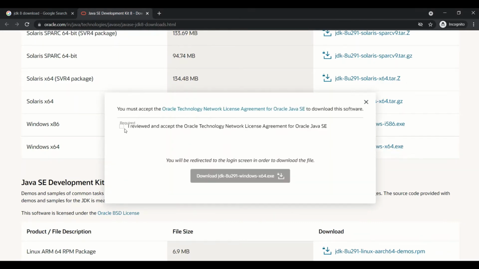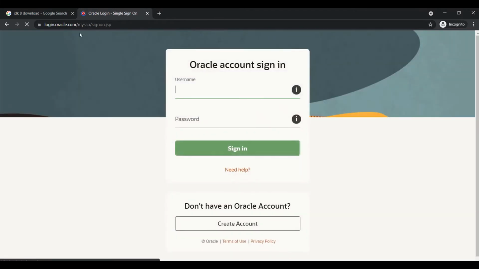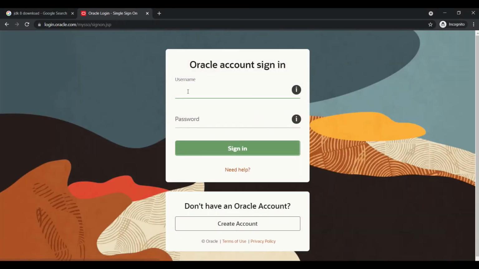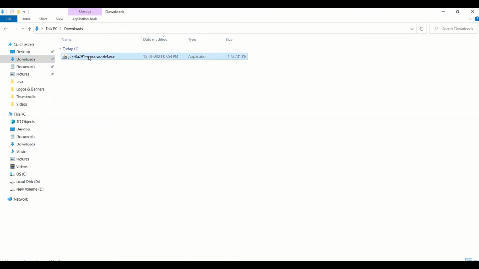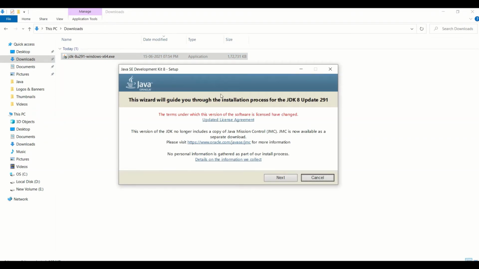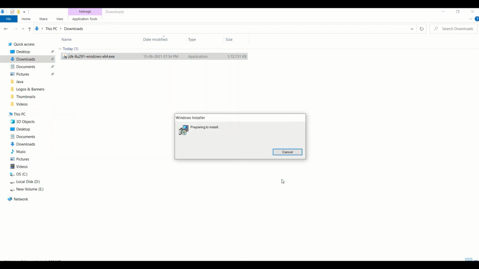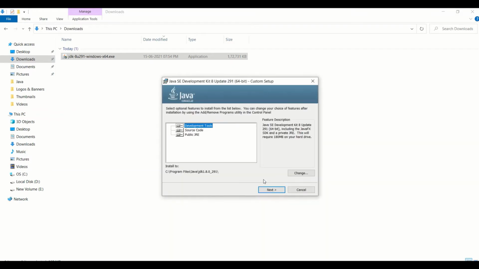Download it from here. When you click on this link, it will ask you to accept the license. Click in here and download the setup. Once you click on that setup file, it will ask you to log in since authentication is required. This is the setup file which has been downloaded. Double click on this. Follow the wizard instructions in here. Click on next. The installation has started.